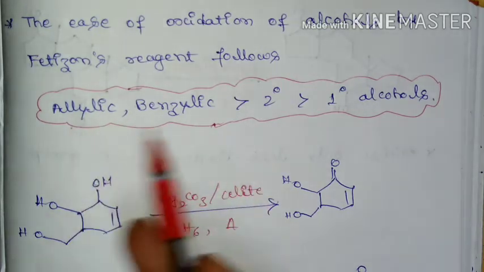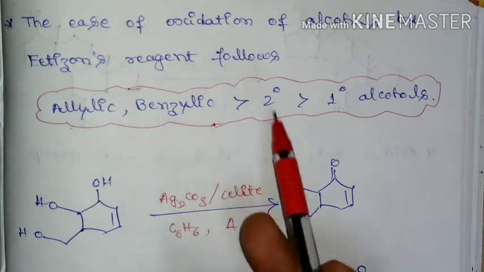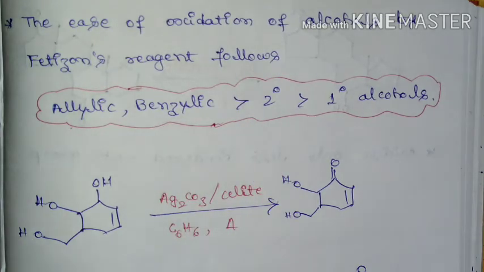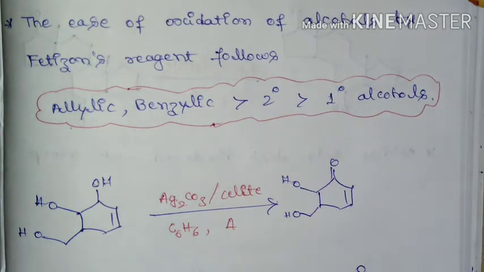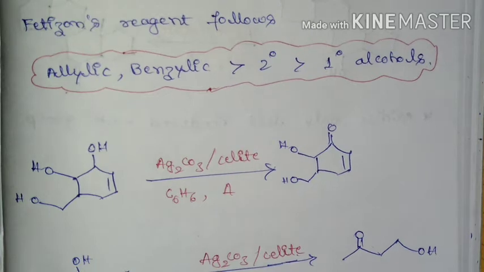If we have allylic or benzylic alcohol, it will be oxidized in preference to secondary alcohol. If we have secondary alcohol and primary alcohol, the secondary alcohol will be oxidized over primary alcohol. So this is the order of oxidation of alcohols by Fetizon reagent. Hence we can call this Fetizon reagent a chemoselective reagent.